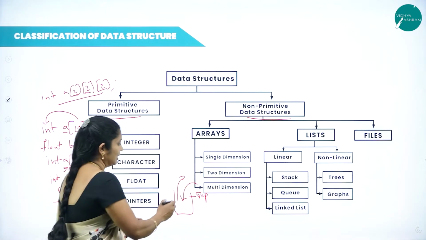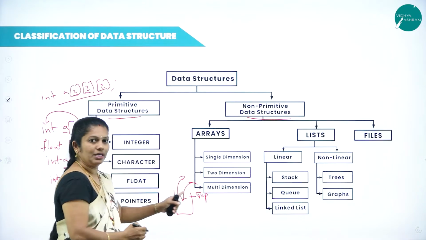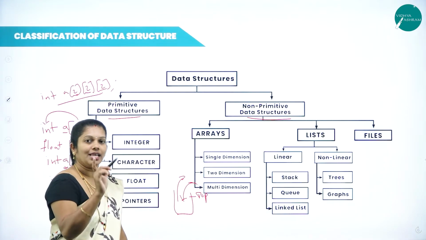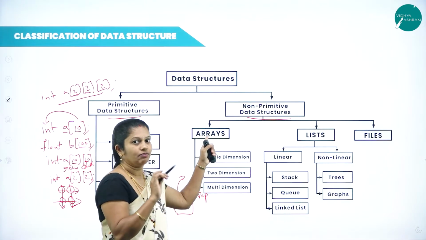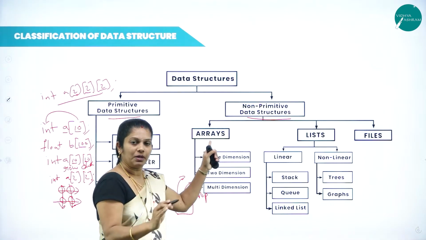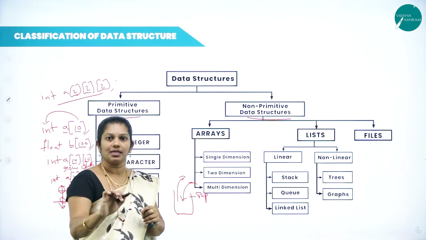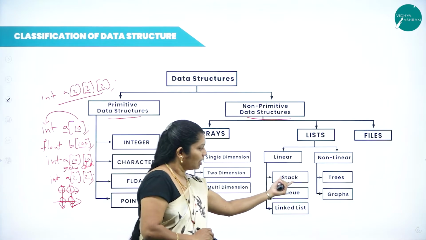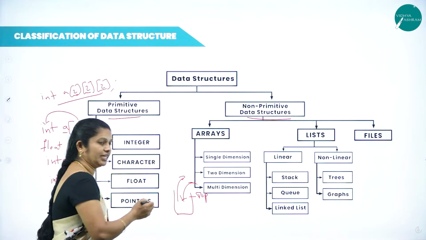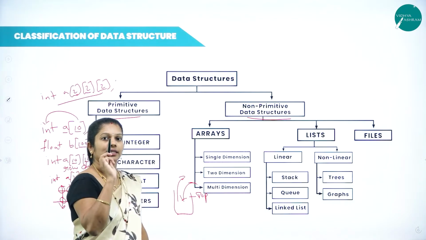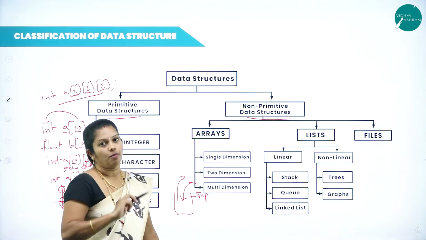Here, elements may be homogeneous or heterogeneous. The main thing is insertion of elements as well as removal of elements will take place at the same position. Whereas array is a collection of elements. Here we are not bothered about where we are inserting, where we are deleting, that doesn't matter. The only thing is, elements are homogeneous. But stack is also a collection of elements, but insertion and deletion have to take place at the same position. That position can be called the top of the stack.